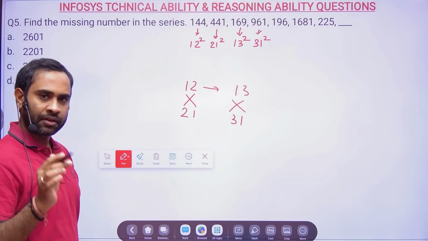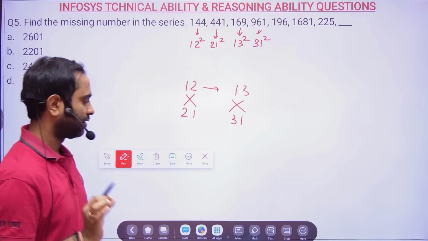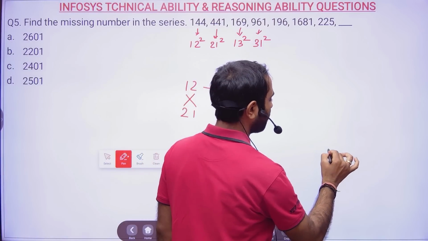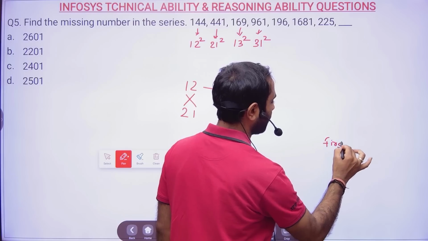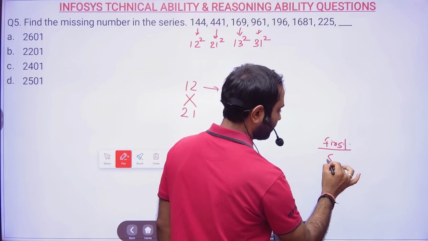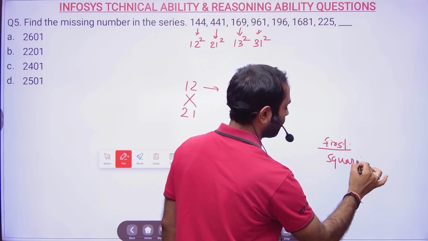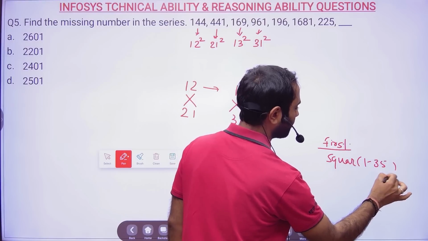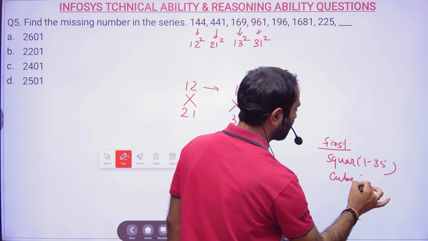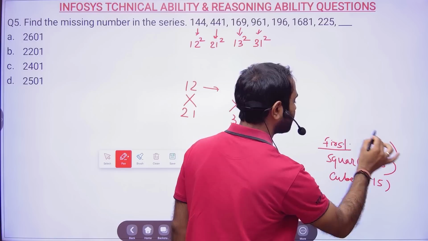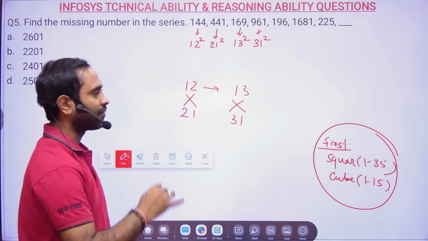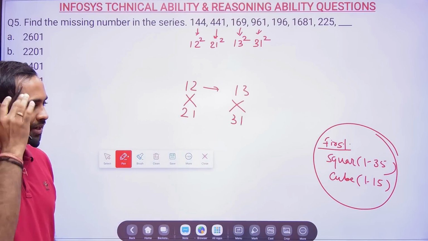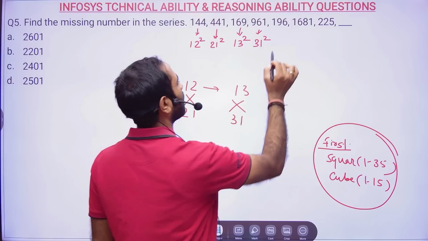That's the reason, if you see my first class, my first video, every time I tell you that for squares you need to remember from 1 to 35 minimum. Cubes you have to remember 1 to 15, and many of the students will laugh at that time. But when the question comes in the exam, that time they will start thinking what to do, what not to do.